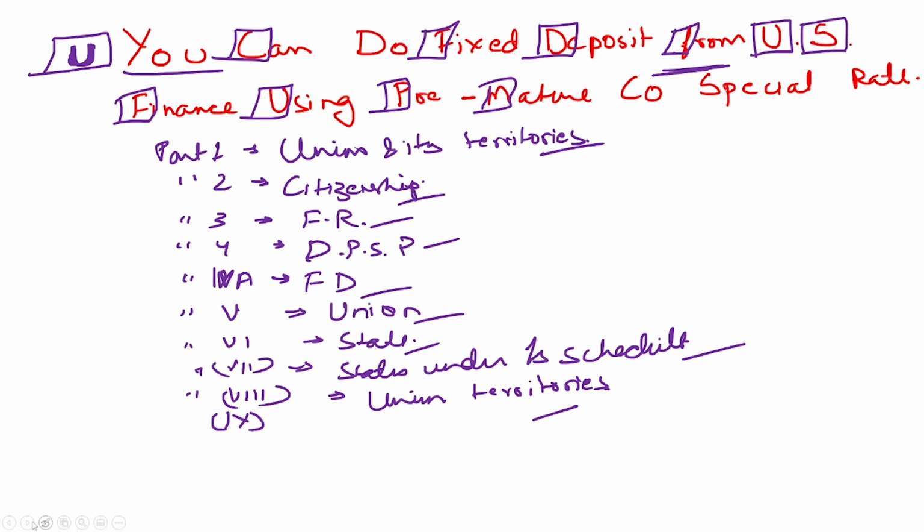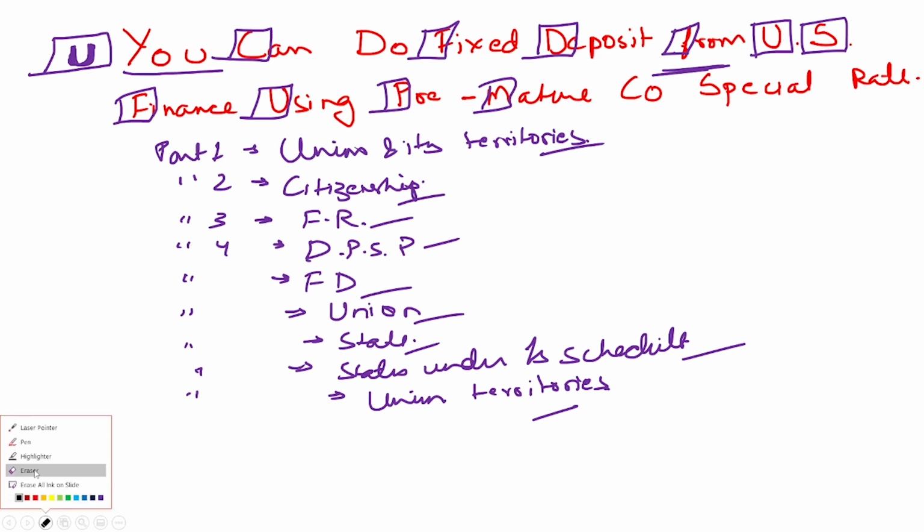Let's write it in numerical form, so it will be better understood by you. This is fundamental duties, you will find it in 4A. Then you have the 5th part, which talks about the Union. You have the 6th part, which talks about the state. The 7th part, which talks about the states under its first schedule. And the 8th part, which talks about the union territories. I hope you have marked this particular point. Now we are moving forward. Let's see what exactly part 8 of the Constitution says.